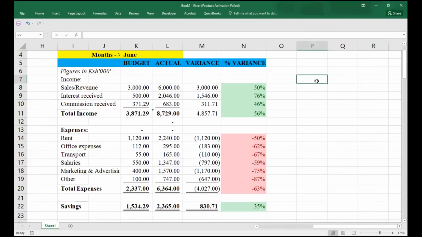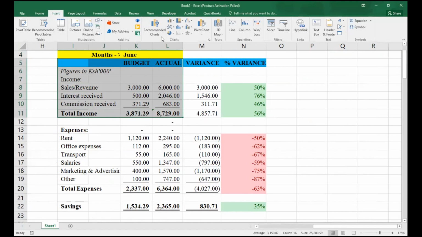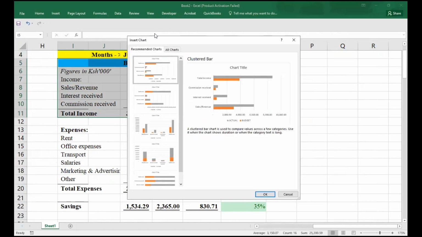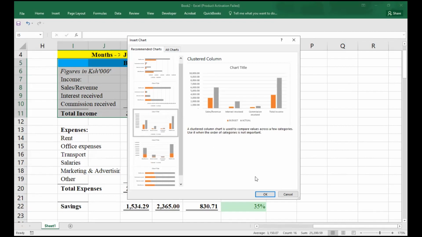Let us start with our revenues, or rather our income. I'm having this income data of ours. I can just insert here directly, maybe I can come to recommended charts, which gives the best chart for that. This will work.